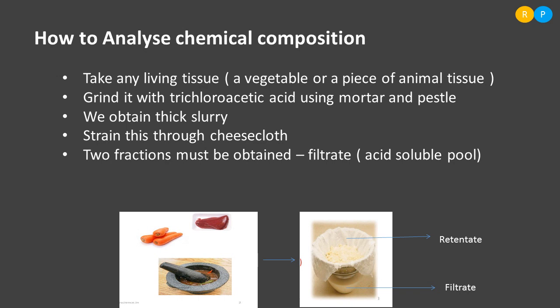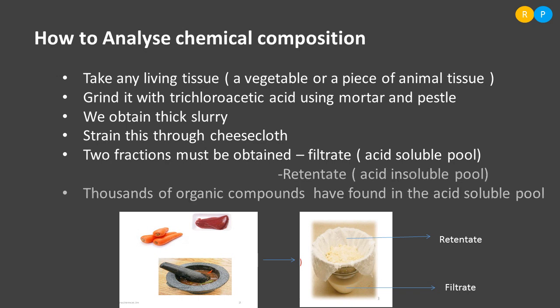So what are the things that are not dissolved in the trichloroacetic acid? They form the retentate. That may be a pasted living tissue. Clear? Those which are not dissolved in the acid get collected in the cheesecloth itself. That forms one of the fractions, named the retentate. And the things that are already dissolved in the trichloroacetic acid are easily filtered and collected in the beaker, and that fraction is called the filtrate, right? So these are the two fractions, one is the filtrate and the other one is the retentate.